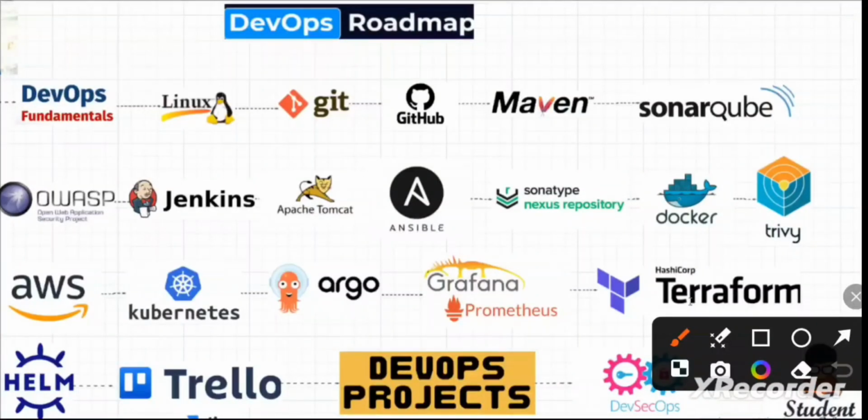Here in this video, today we are going to discuss the DevOps roadmap. If you are an aspiring DevOps engineer, DevSecOps engineer, cloud engineer, or maybe a site reliability engineer, these are all different categories which fall under the DevOps engineer.